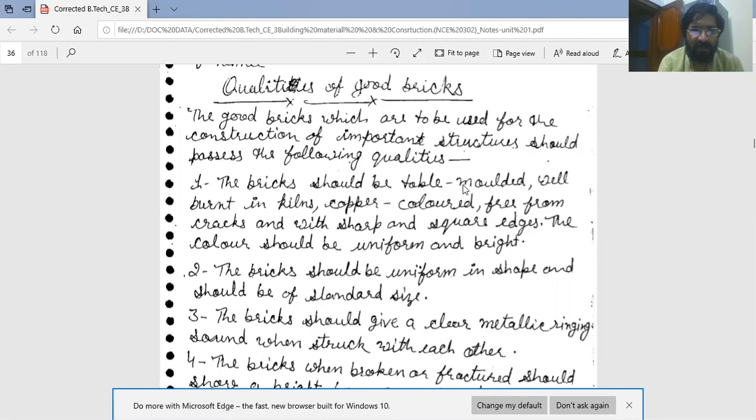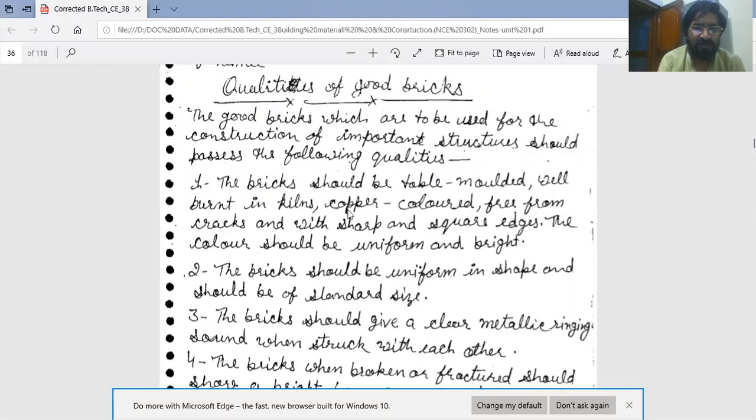Brick is a very important topic for civil engineering students, practitioners, professionals, field engineers, and consultancies too. So today we discuss the qualities of good bricks. The good bricks which are to be used for the construction of important structures should possess the following qualities.